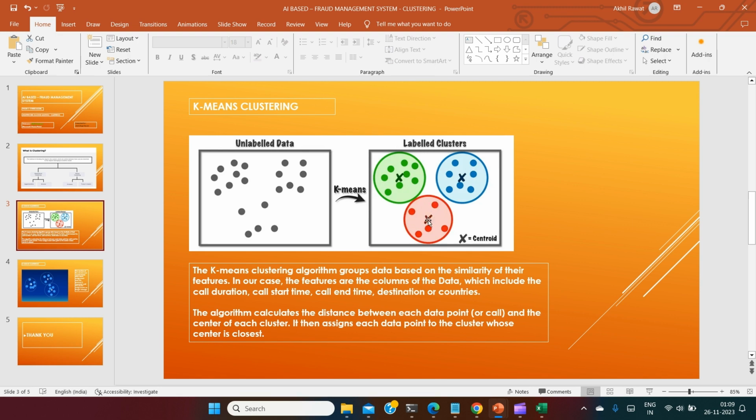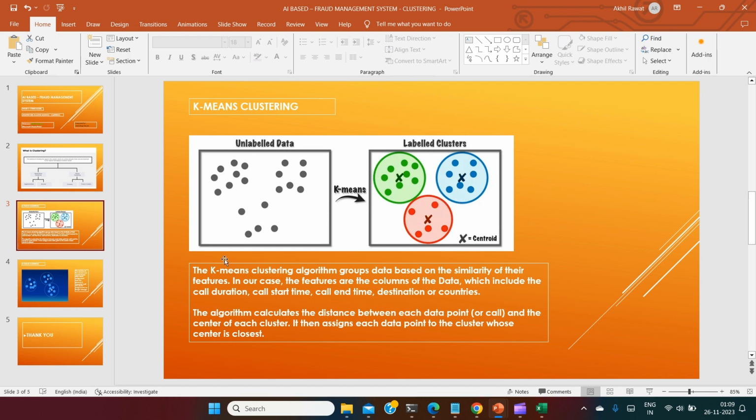After measuring the distance from the corresponding centroid, it forms the clusters. In the end, three clusters were formed.